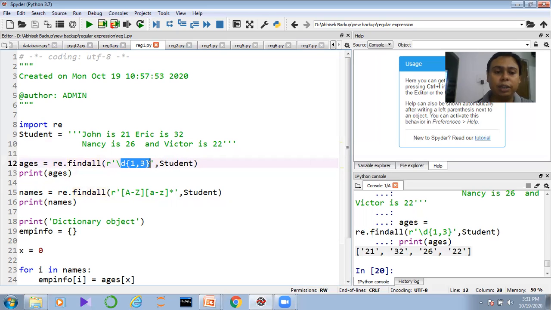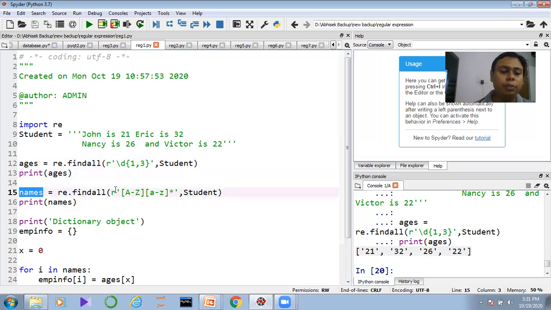1 comma 3 means we are checking the pattern of the number. That can be 5 years, only one single digit, or that can be 105 years also, which will be 3 digits. More than this we don't need. 1000 years, no one is living, right? So that's why it is not required. So minimum 1, maximum 3 digits are there.